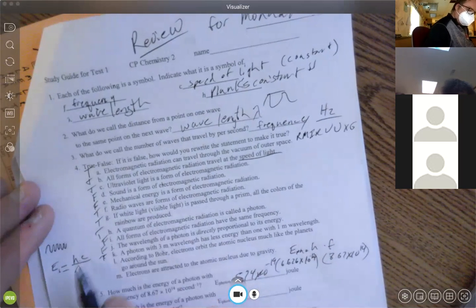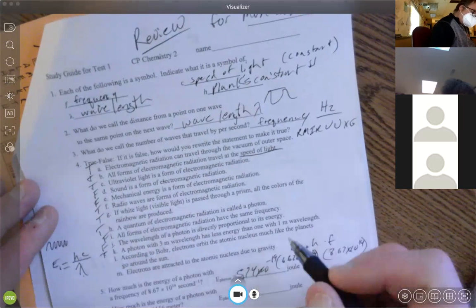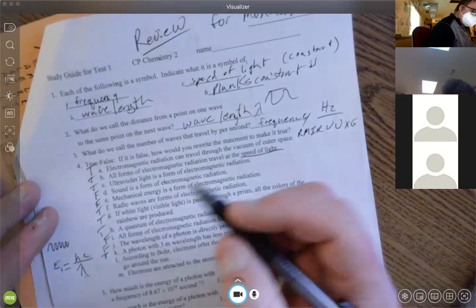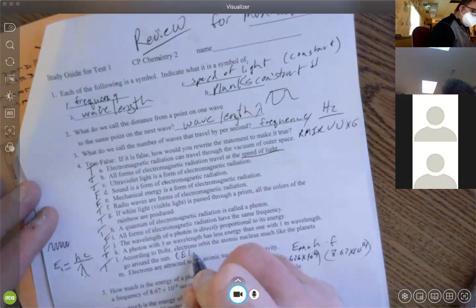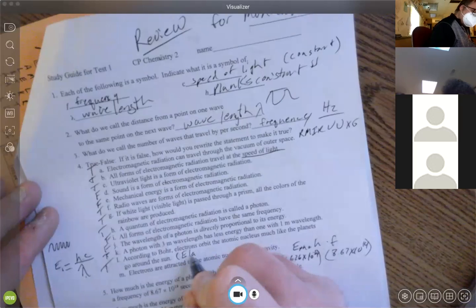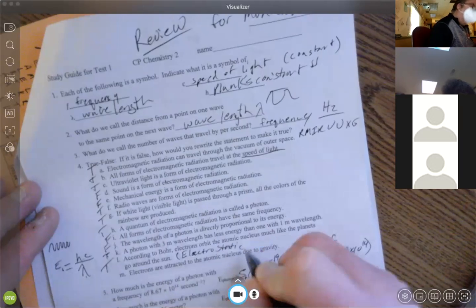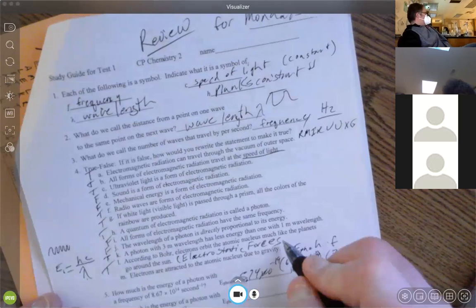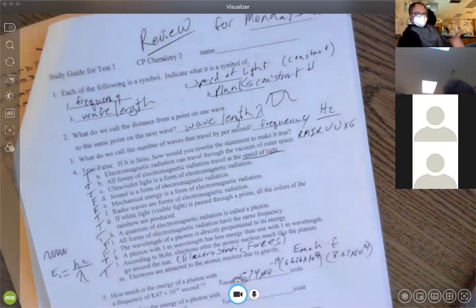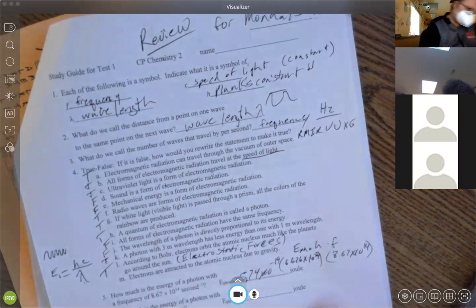According to the Bohr model, electrons orbit the nucleus like planets. This is true. They don't use gravity though. They use electrostatic forces. So the positive charge of the nucleus and the negative charge of the electrons attract each other. Yeah, this is false. It should be electrostatic forces.